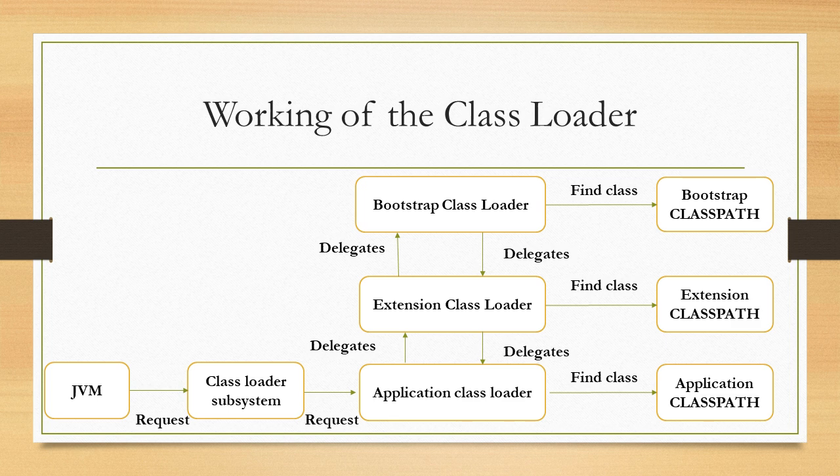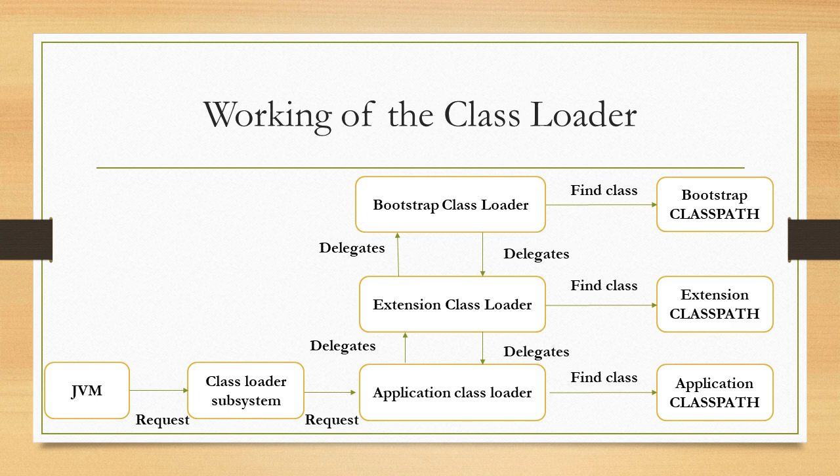So first of all, we can see here the delegation model. That means whenever the JVM sends a request to the class loader subsystem, it will delegate the request from child to parent. Like first of all, the request comes to the application, then extension, then Bootstrap. If the class is not available, then it also returns the request, delegates the request. So the delegation algorithm works in the class loader.